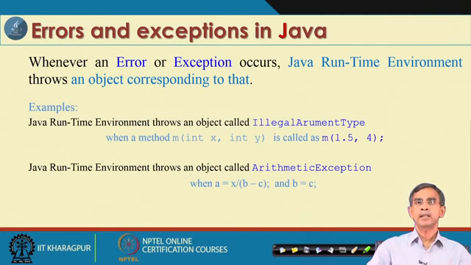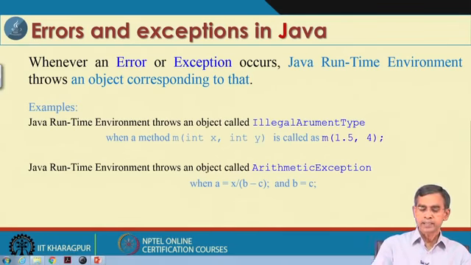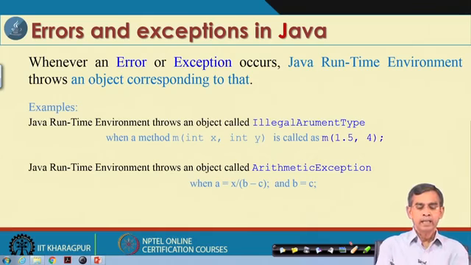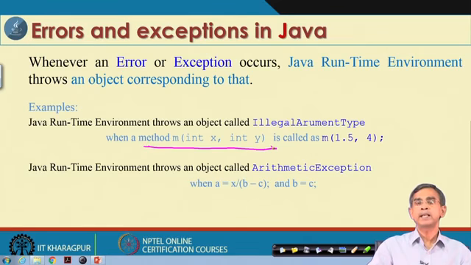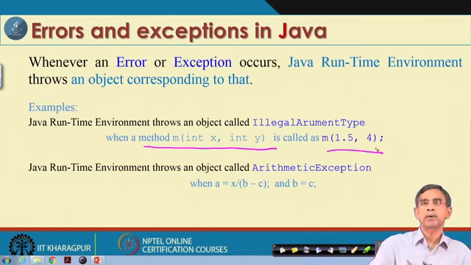Whenever there is an error or some abnormal thing occurs, the Java runtime environment will catch it and throw it, and then the Java programmer will process it so that abnormal termination can be avoided. Now, here is an example. Here is a method, suppose we have declared integers x and y, and in some program by mistake the user called this with 1.5. Compilation error will not be reported here, but at the time of execution, whenever the input is 1.5 it will throw an exception, so that this method cannot be invoked and is bypassed.